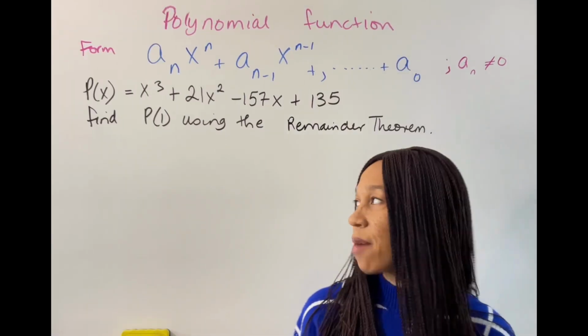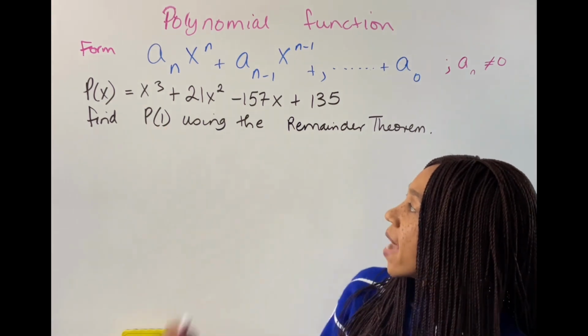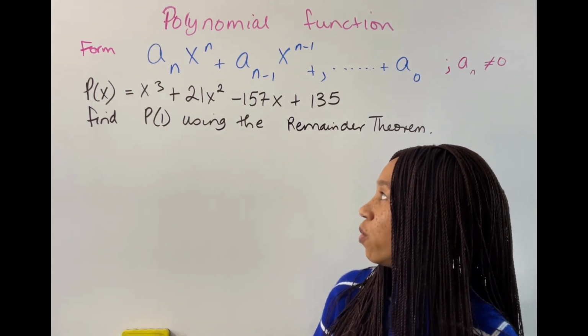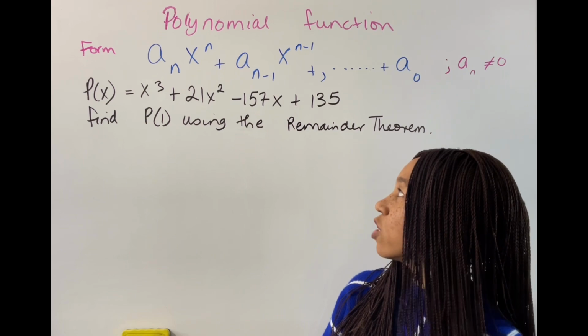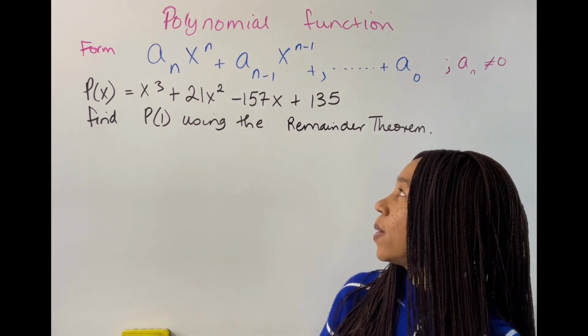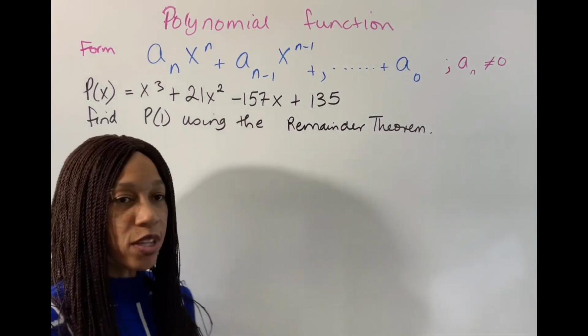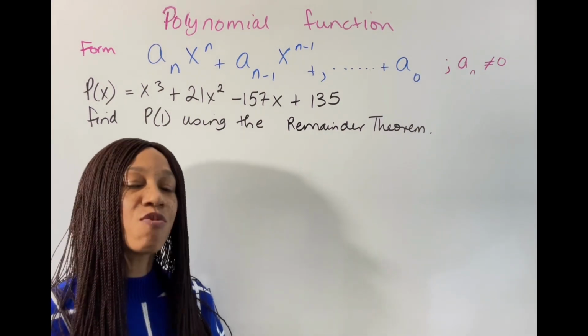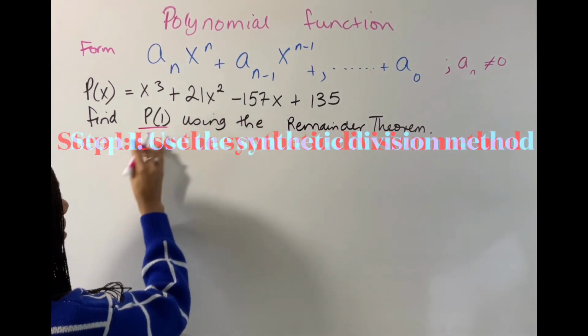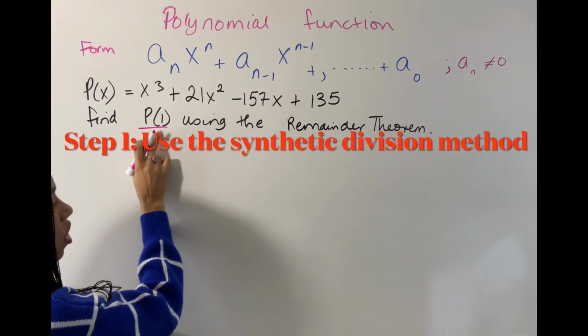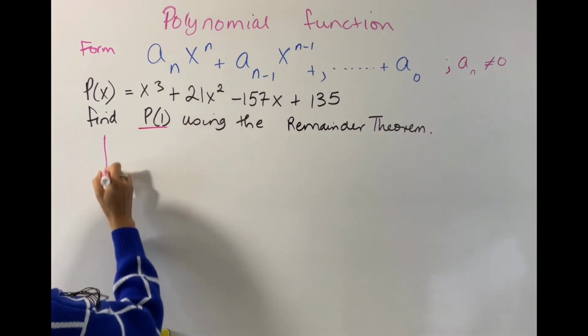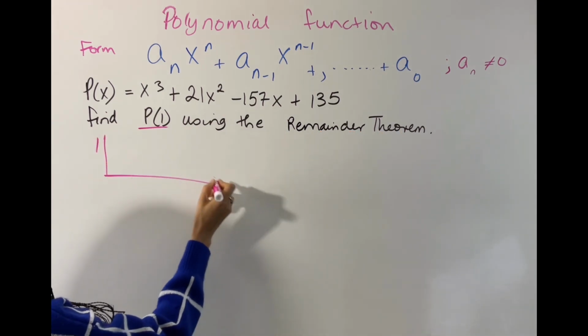So our first example here is P of x is equal to x cubed plus 21x squared minus 157x plus 135. You're going to find P of 1 using the remainder theorem. Use your synthetic division, and you must note that you're going to use P of 1. So you're going to use 1 outside the synthetic division.